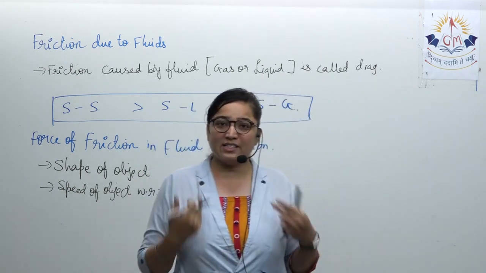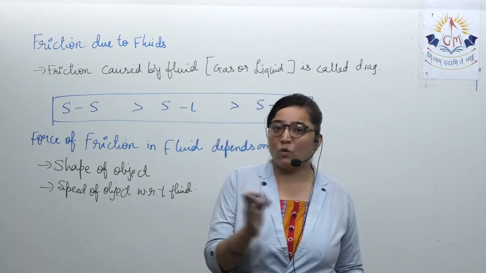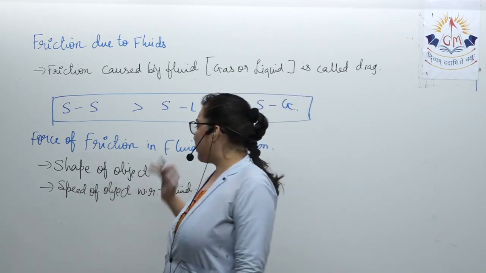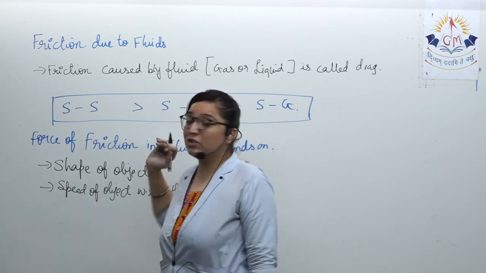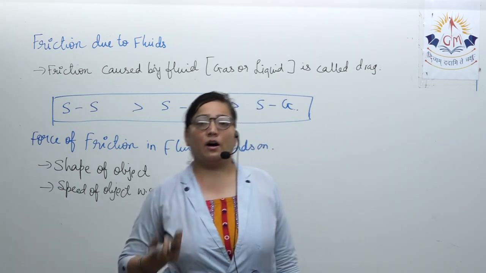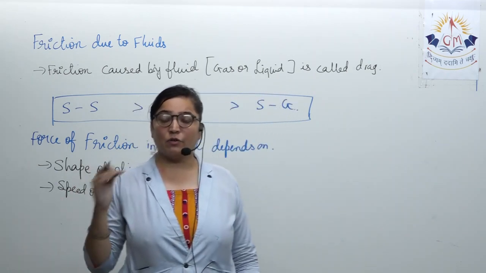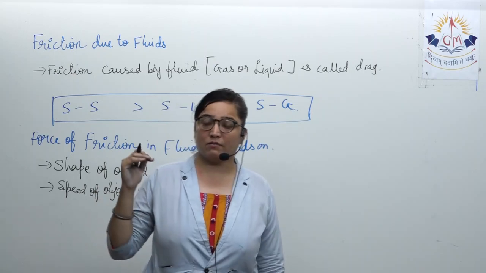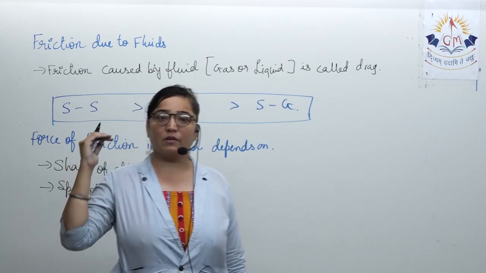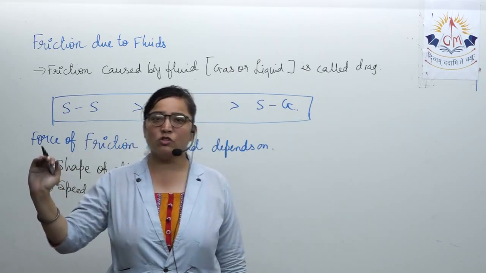Air is also creating some kind of resistance on us, but we have to overcome all these things. The speed of the object with respect to the fluid is also responsible for the force of friction. More the speed, lesser the friction will act. But in the beginning, more friction is there, so first we need to overcome it and then it will go on smoothly.